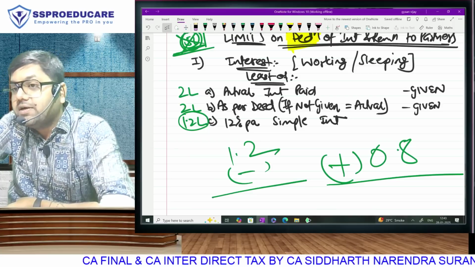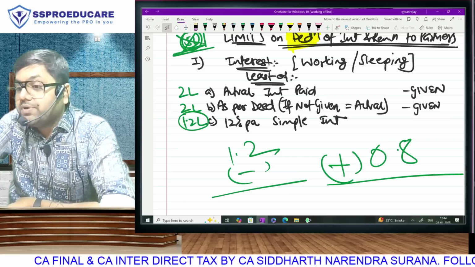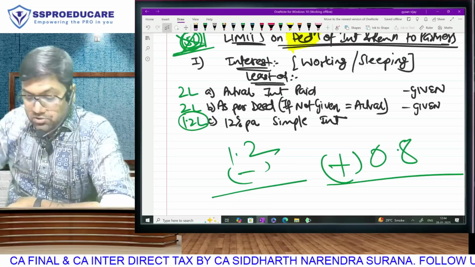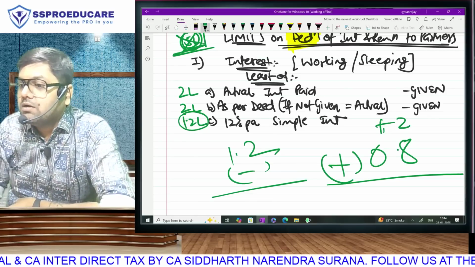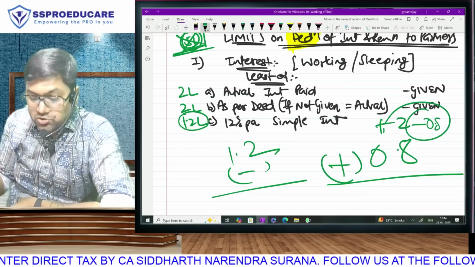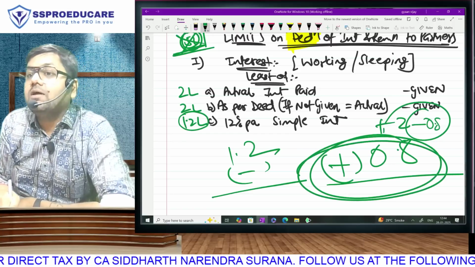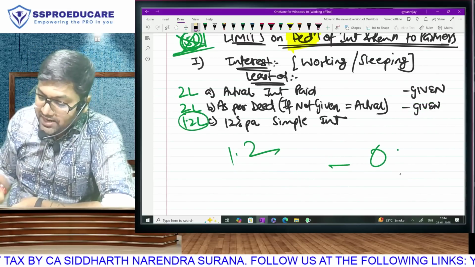But the partner has already credited in P&L account 2 lakh rupees, but has to pay tax only on 1,20,000. So when you have already added 2 lakh, but you have to retain only 120, what you will have to do? Minus that 80,000. So whatever we have added in the income of the firm, we have to minus in the income of the partner. That is the end-to-end effect.